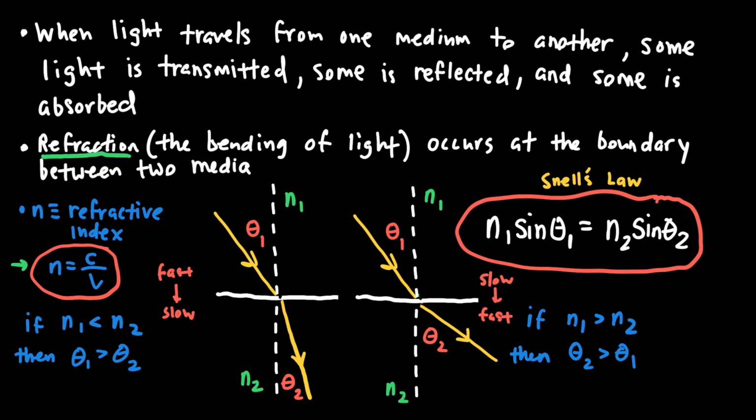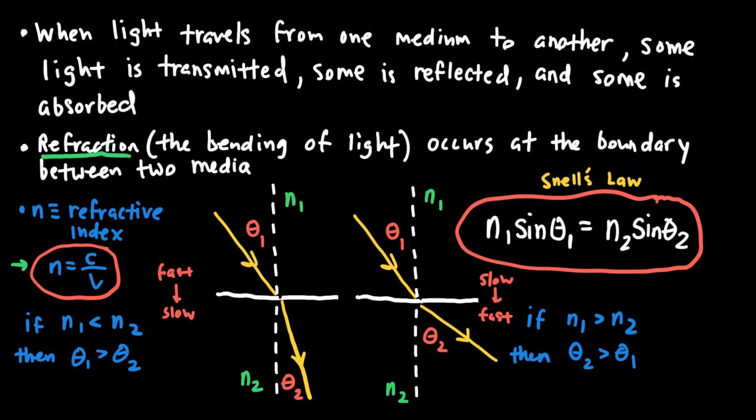So for example, in a vacuum, the speed that it travels is the speed of light, c. And so c divided by c gives me 1. So for a vacuum, n is equal to 1. But in something like air or glass, the light will not travel as fast, which means that v is a little bit smaller than c, and so the refractive index will be greater than 1. And so for anything that's not a vacuum, the index of refraction is greater than 1.